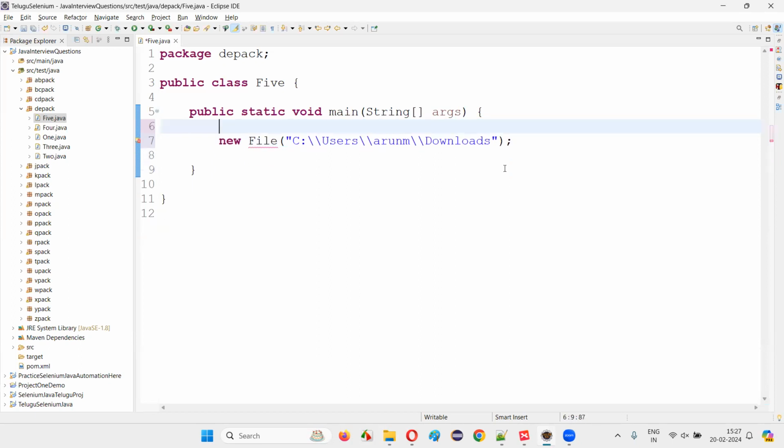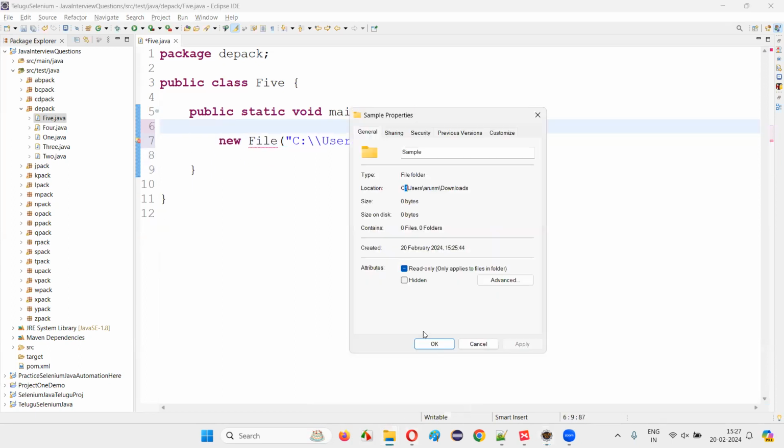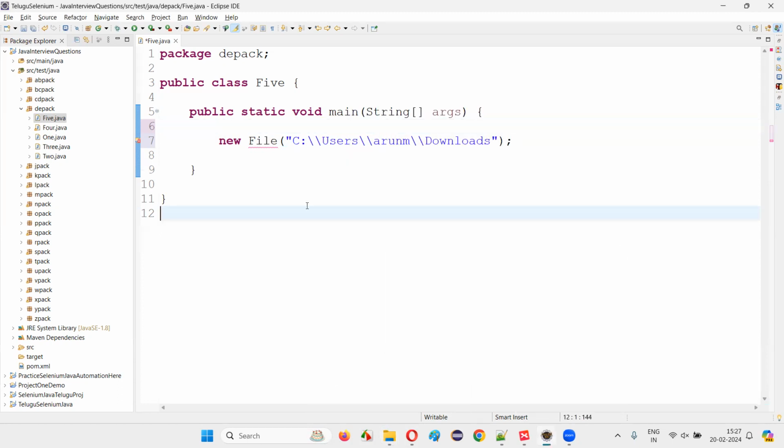But the path is something like this, right? The moment I copied the path, it was like this: C colon, single backward slash. But this kind of thing, if you have to provide it inside the string text, Java will not allow you. So Eclipse IDE is so smart that the moment you pasted it here, it automatically converted the single backward slash to the double backward slash, because if you don't do that, you're going to get a compiler error.